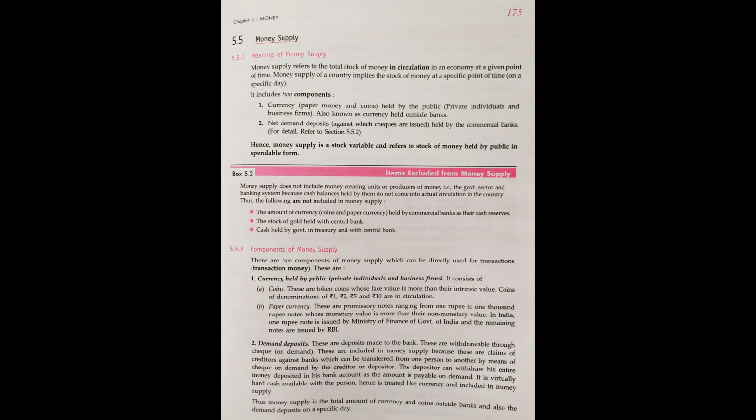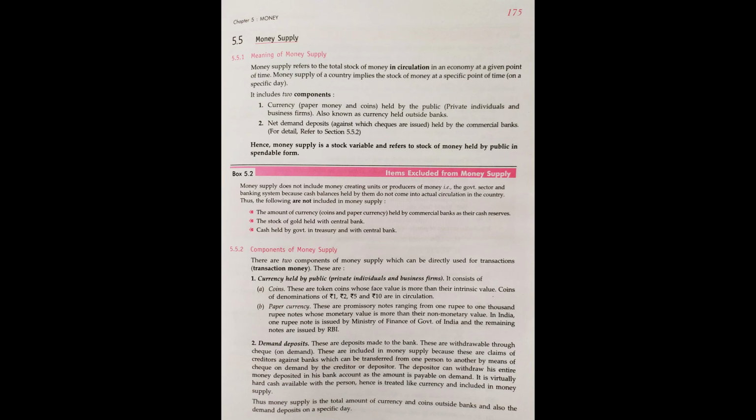Once again, the total sum of the money which has been running or functioning in the economy at a particular point of time is called money supply. Just as in the example I gave, from 1st April till 31st March, my money is circulating at my home, at the bank, to other people, etc. So this circulation or functioning of my money is called money supply. Understood?